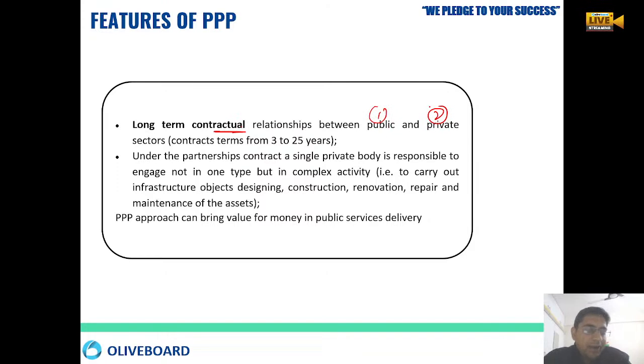Whenever we are talking about any public private partnership, the project is of longer duration, okay. Normally the contract period is from 3 years to 25 years, so that is the range, okay. So if you are working in any kind of public private partnership, you have to engage with the government for 3 to 25 years, okay. Under all these partnerships, there will be a single private body responsible to engage, and there will be a lot of complex activities coming, like designing, construction, any renovation, repair, maintenance or anything, okay.